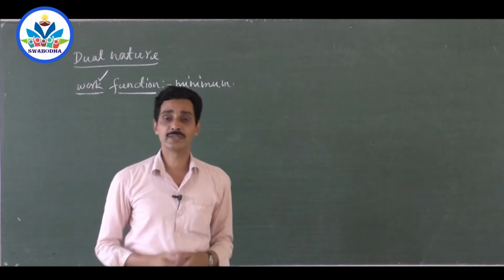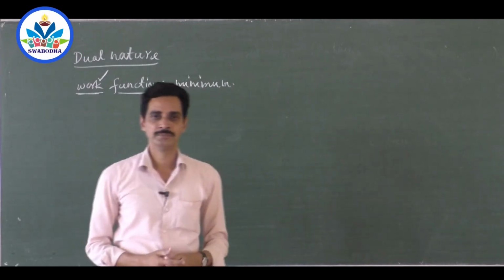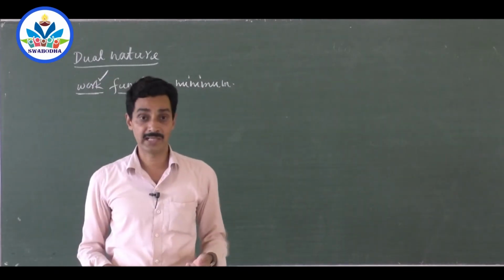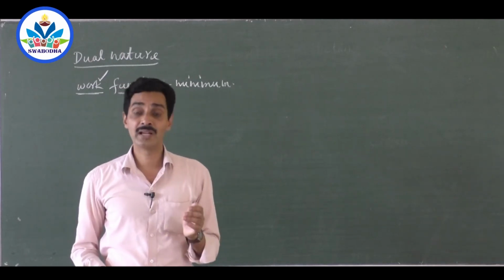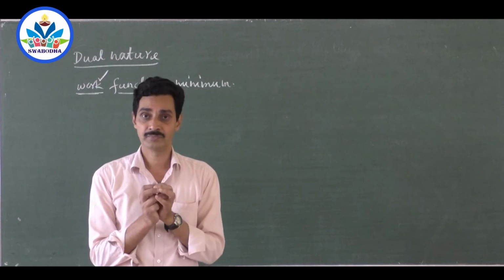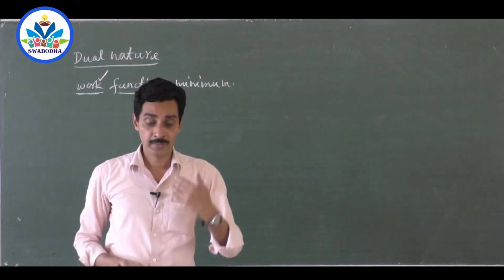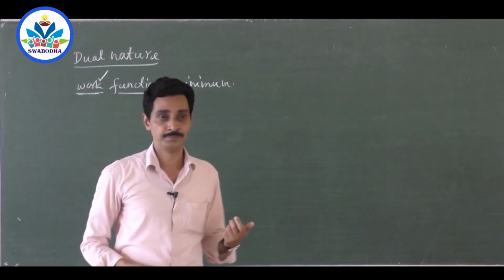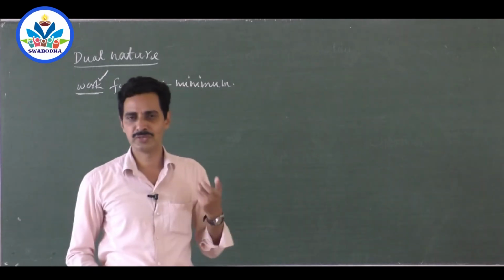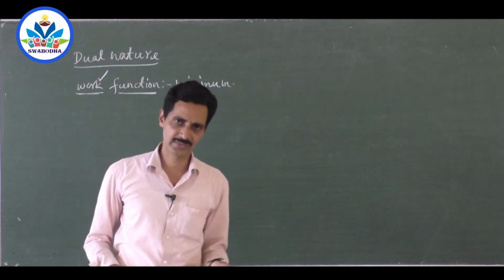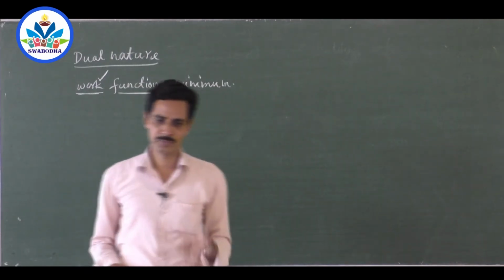Sir, work function depends on what? Material. Some need more work function. What do you mean by that? In that material, even the least bound electron may have the most negative energy, so you need more energy to be supplied to remove it. So some materials require more work function, more energy to remove the electron. Some materials require less work function, less energy to remove the electron from the metal.